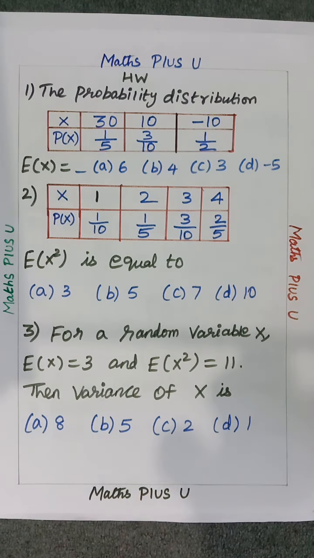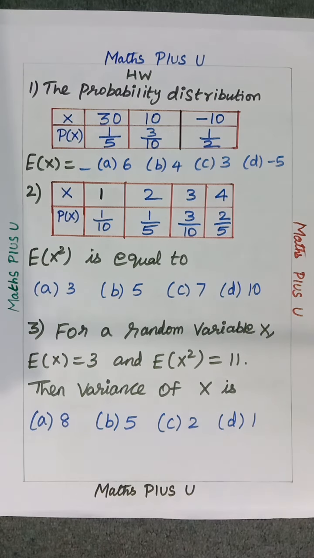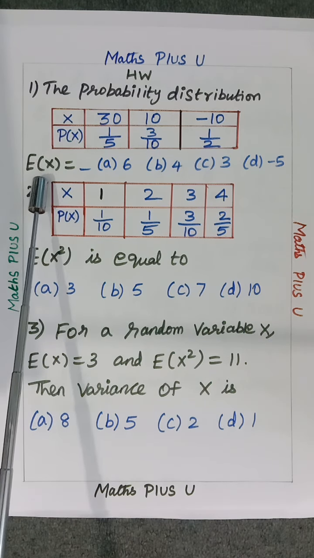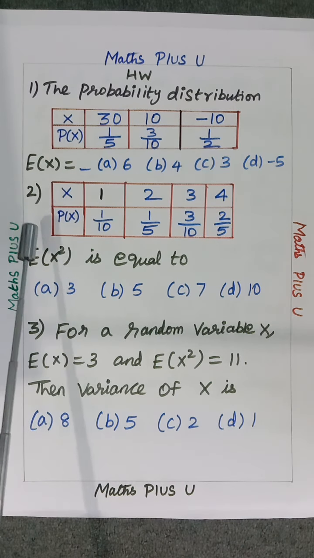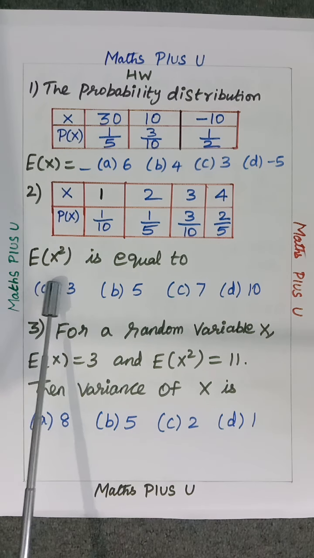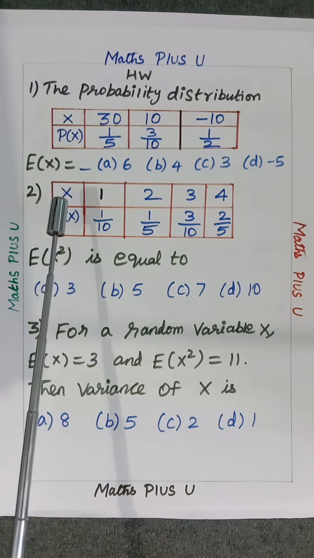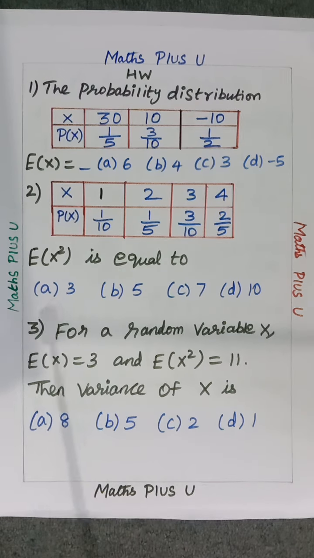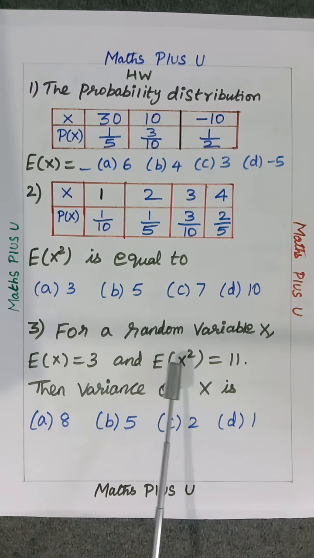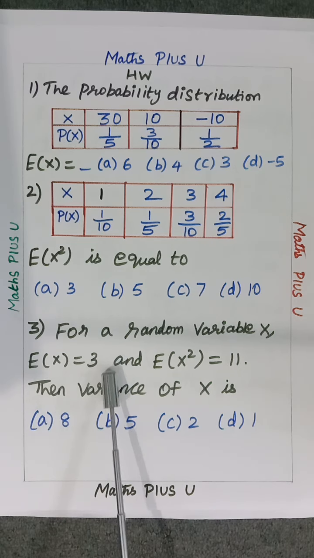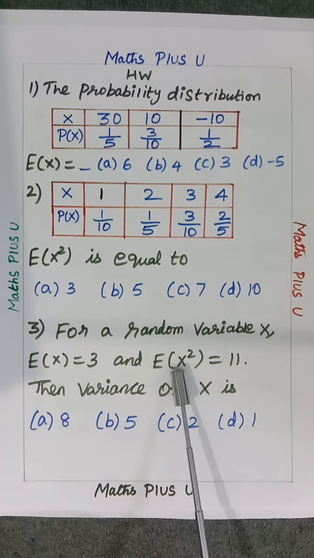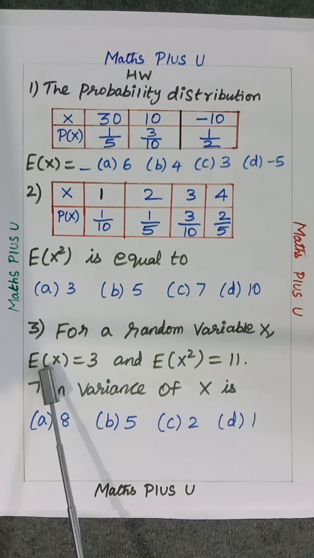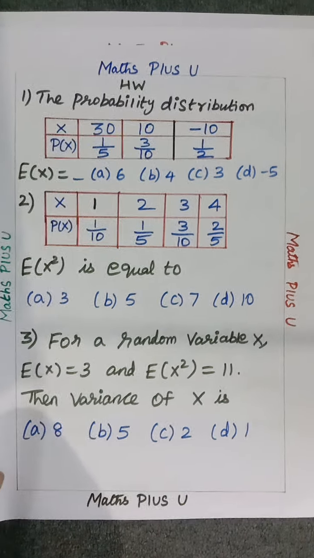Now we are going to talk about the homework today. So what is the homework? Question number 1, probability distribution. E of x only they are asking. Very simple, you know, sigma x P of x, multiply and get the answer. Then second one, E of x square alone we are asking. You know, summation x square into P of x, apply and get the answer. Third question, for a random variable x, E of x equals 3, E of x square is 11, find the variance. You all know the variance formula, E of x square minus mean the whole square. That means minus E of x the whole square, apply and get the answer.